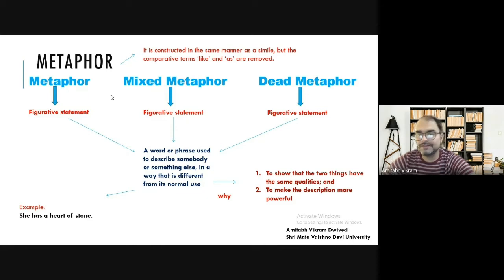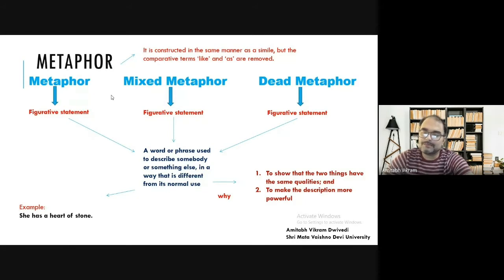So we have a figurative statement. Figurative statements are in opposition with literal statements. A literal statement is a matter of fact. So what is a figurative statement? In a dictionary we will find the definition: a word or phrase used to describe somebody or something else in a way that is different from its normal use. So we are using language figuratively, which is not actually used in day-to-day conversation.